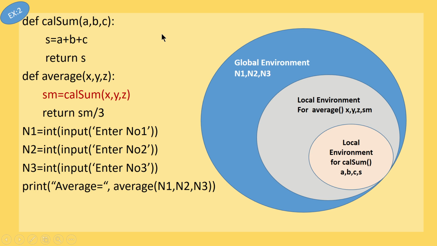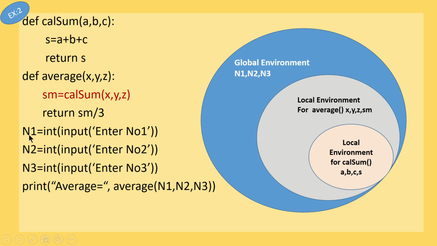Now look at another example to understand the concept of global and local variables. Okay, so here we have a function cal sum, taking 3 parameters and returning the sum of the 3. Another function, average, takes 3 parameters, calls the function cal sum and returns the average of 3 numbers. And these 4 statements come under top level statements. So what is the execution order? First the function header of cal sum, and then the function header of average.